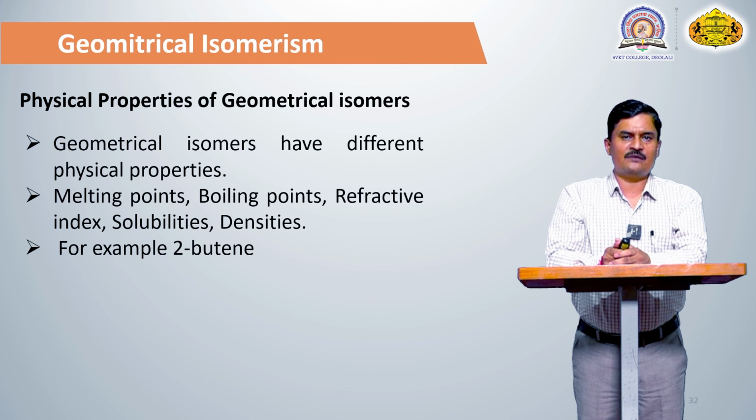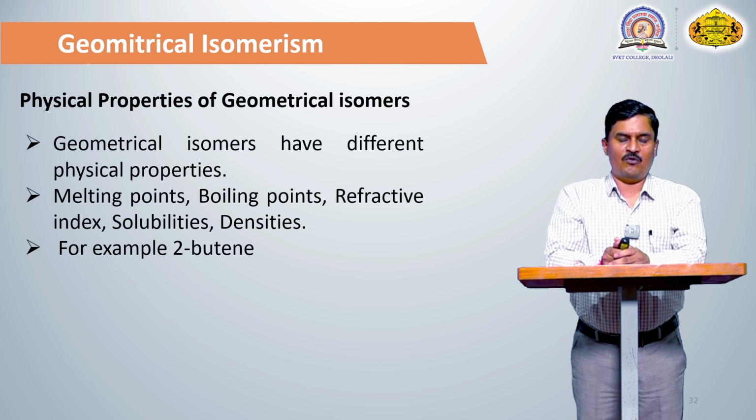Why different physical properties? Because the shape of the compound is different. The arrangement of the groups around a carbon-carbon double bond is different, so maybe the boiling point of that compound is different because of the different arrangement. If we compare with optical isomers, they have the same physical properties and only the rotation is different. But in geometrical isomers, physical properties are different because the shape of the compound is different.